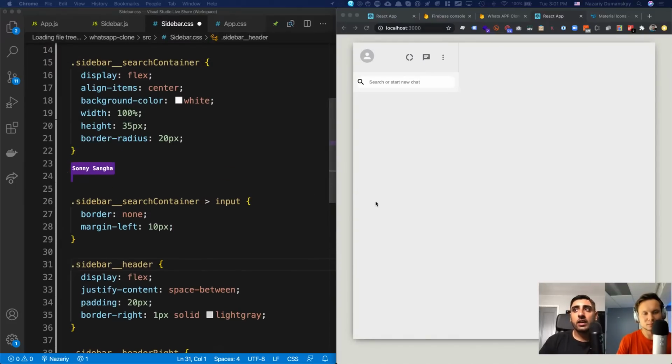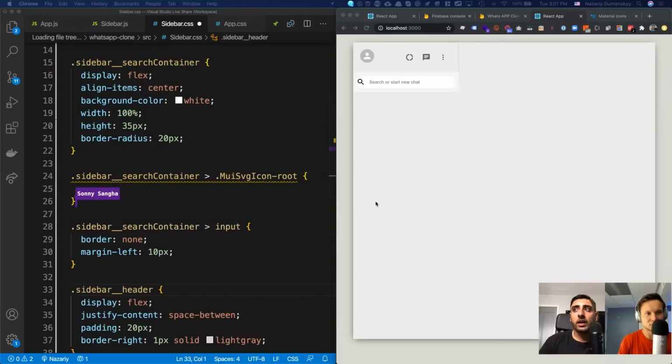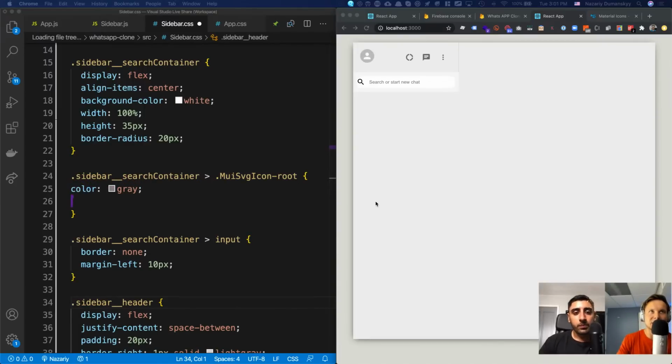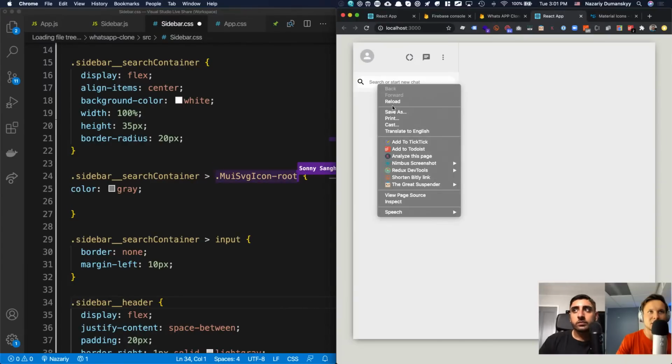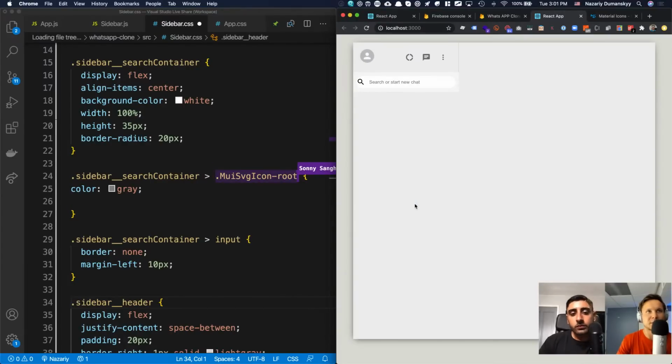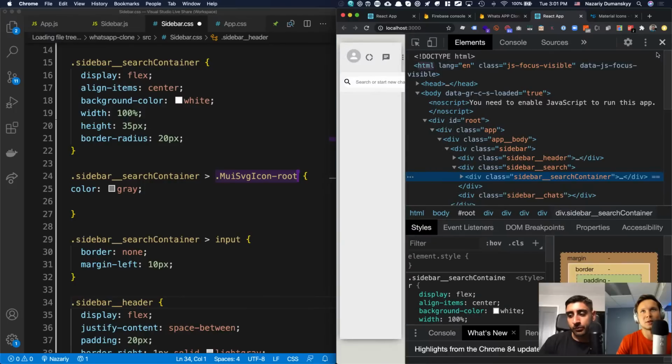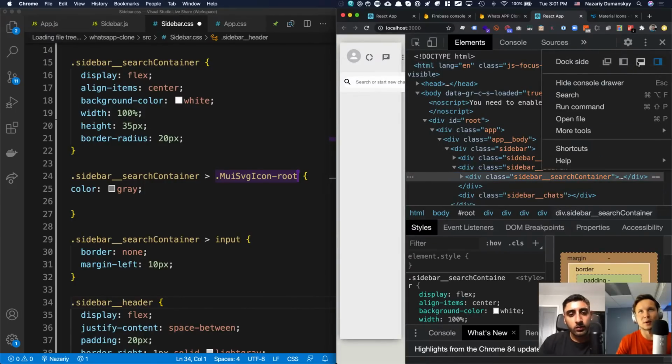Now we go ahead and target the Material UI icon. Remember, this is the icon class name that gets given by default, and we're going to give it a color of gray. What do you mean by default? This is actually the class name that's given. If I right-click this and inspect element, let me see. I'll put this at the bottom.